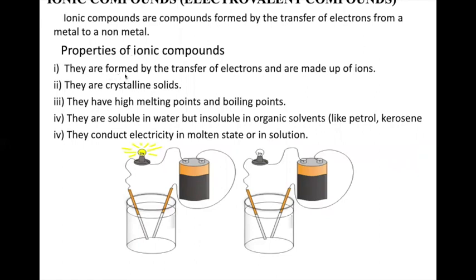They are formed by the transfer of electrons. The metal is going to lose electrons and the non-metal is going to gain electrons. They are found as crystalline solids. Let us take the example of NaCl, sodium chloride. It is also called common salt, and I hope you might have all seen the crystals of common salt at home. It is crystalline in nature. Imagine that's NaCl in your hand, that crystal, and now it has got Na and it has got Cl.